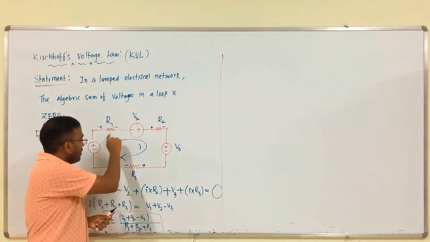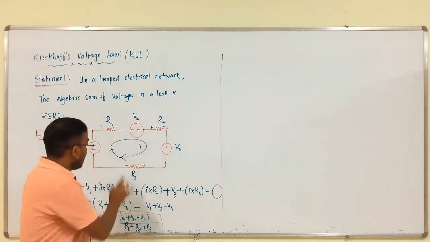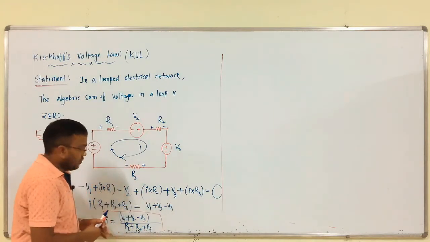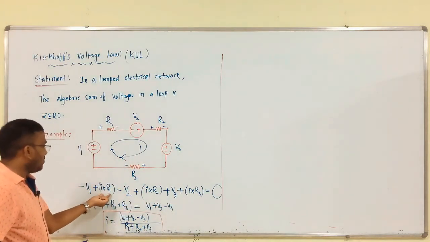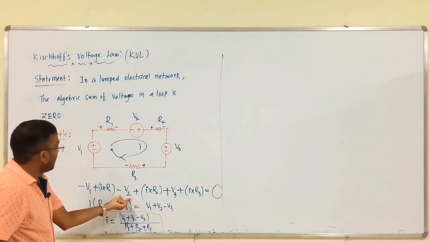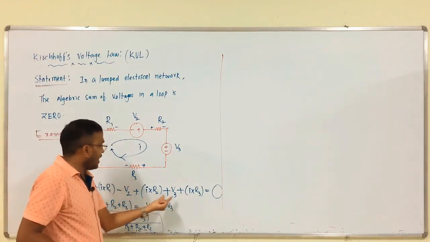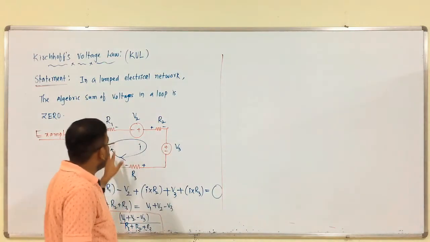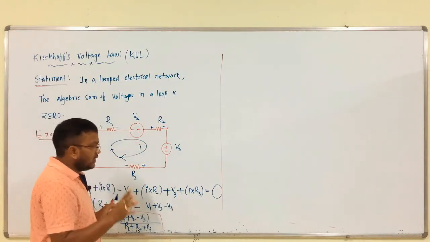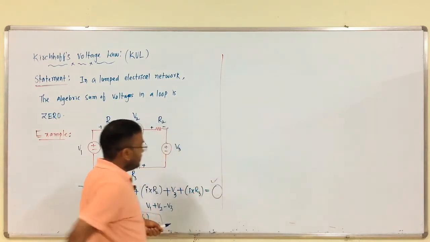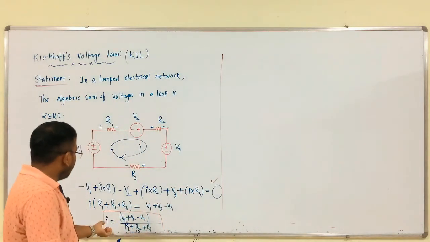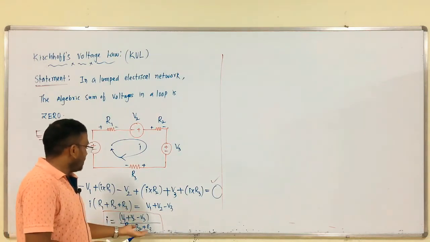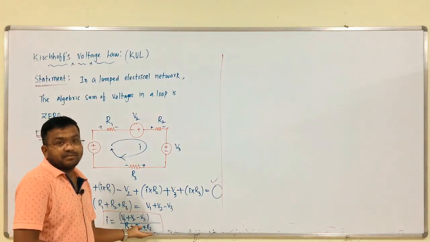We are just assuming a current, and based upon the current direction, we are writing that equation. Voltage, this is a voltage drop across a resistor, again voltage, this is a drop across a resistor, again voltage, drop across a resistor, that is it. The algebraic sum of voltages in a loop is equal to 0, we can follow this statement. From this, we can get the current I equals V1 plus V2 minus V3 divided by R1 plus R2 plus R3, that is it.